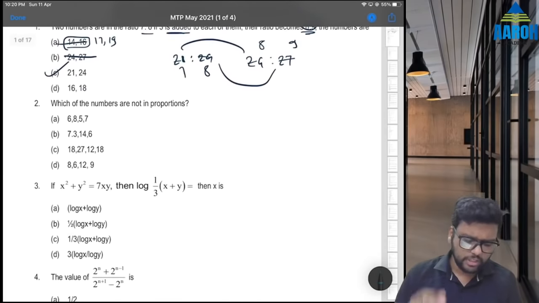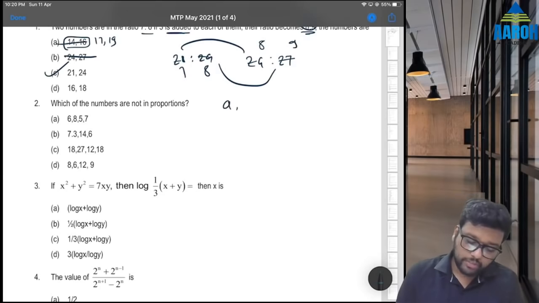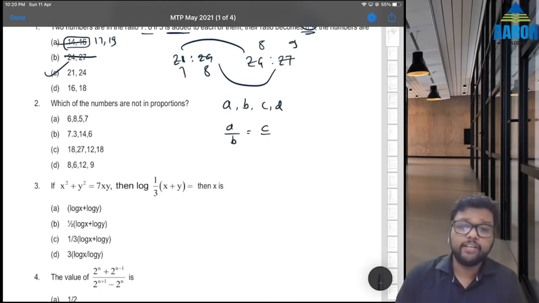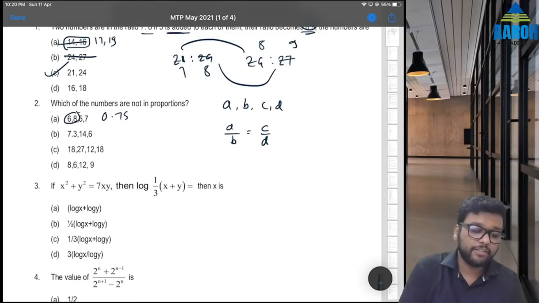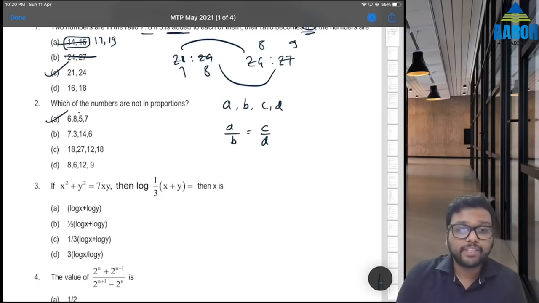Next. Which of the numbers are not in proportions? Okay. Proportion means what? If we have 4 numbers A, B, C, D, then A by B should be equal to C by D. So let's check by options. 6 by 8 is 0.75. 5 by 7 is not 0.75. So actually option A is the correct answer here. So no need to check B, C and D.